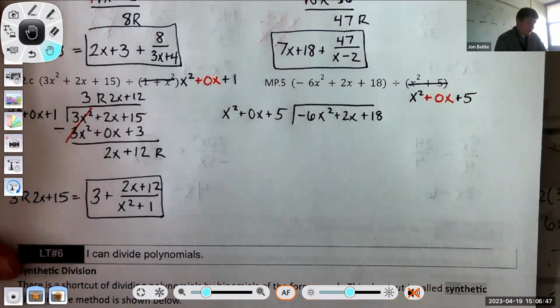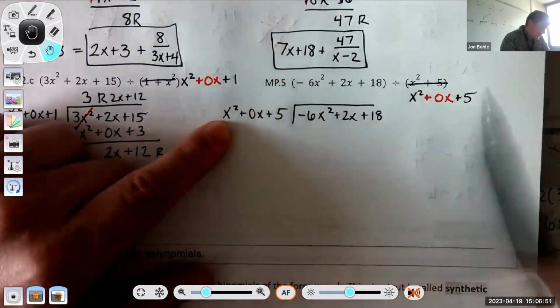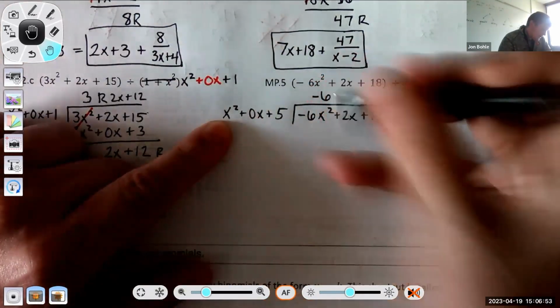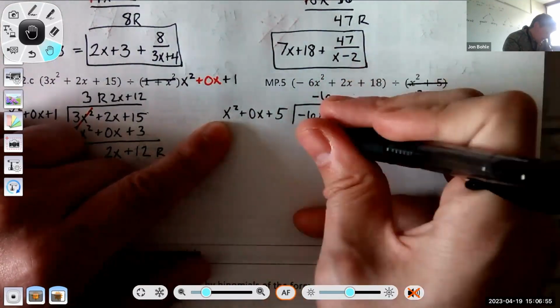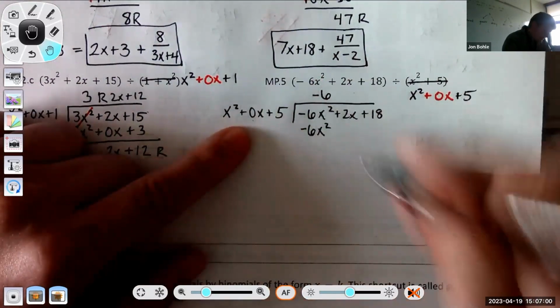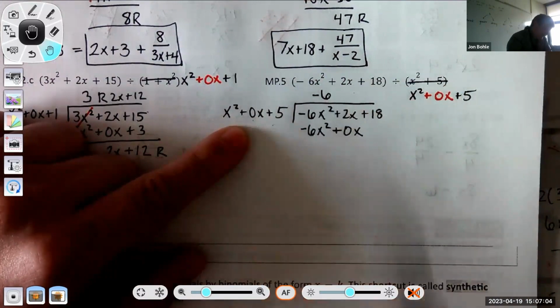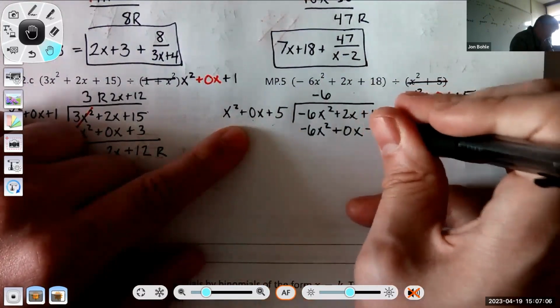First things first, I want to understand, what do I multiply x squared by to become negative 6x squared? I need to multiply it by negative 6. Negative 6 times x squared is negative 6x squared. Negative 6 times 0x is 0x. Negative 6 times 5 is negative 30.